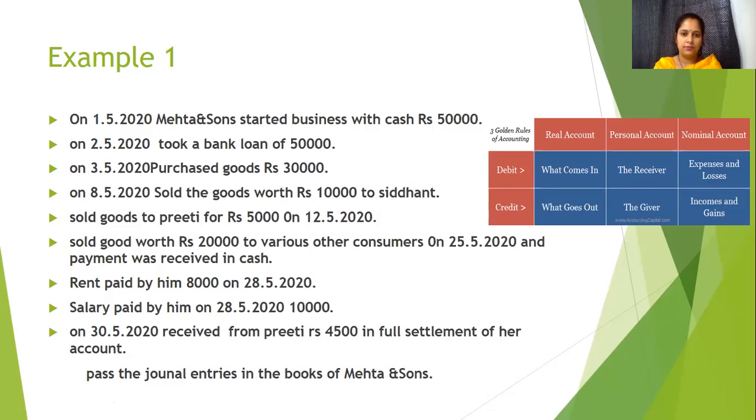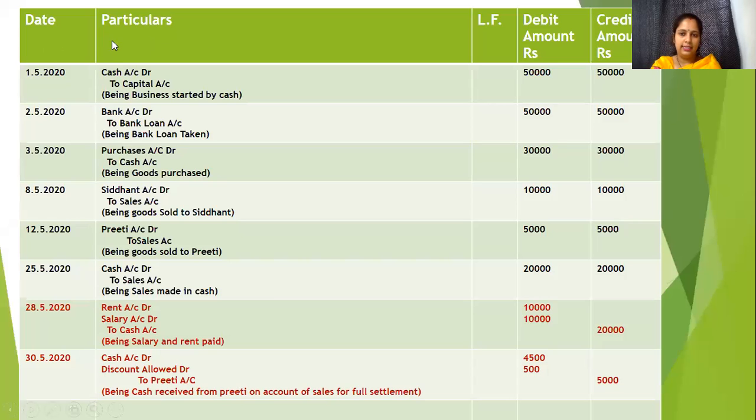Now, two accounts, cash and capital. Cash is coming in, capital is the giver, the representation of a person, the representation of the owner. Cash will be debited and capital will be credited, and it will be written in the journal like this: Journal of Mehta and Sons. Date, cash account debit, to capital account, amount, and then the narration.